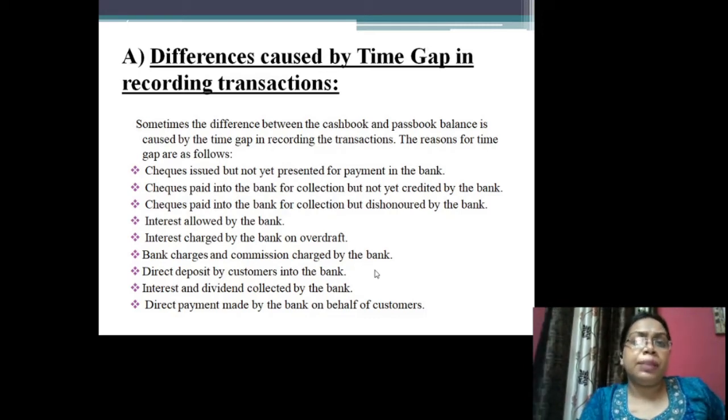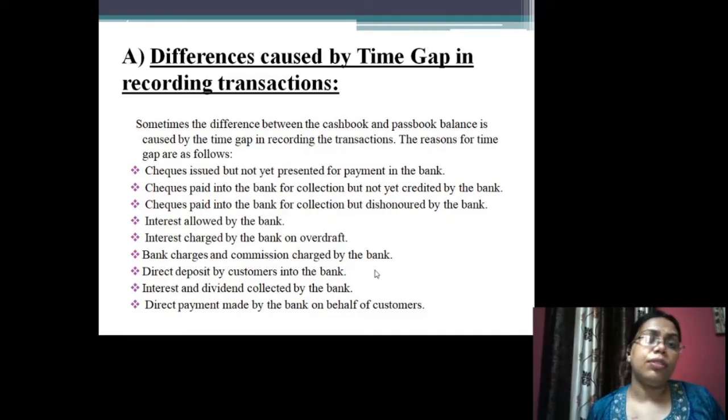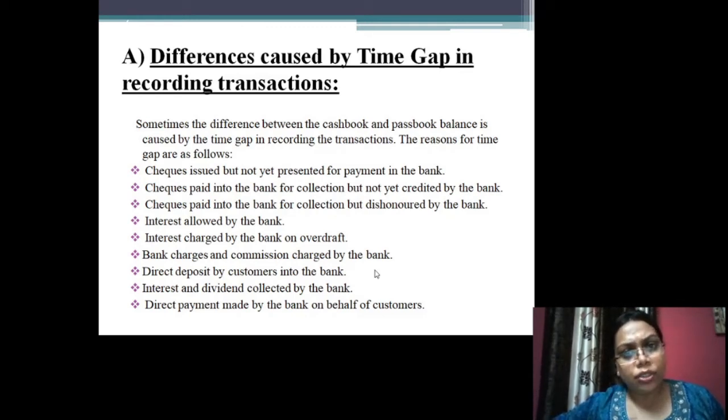In this case, the bank will directly credit my account with the interest and dividend received from the investment company, but I will not be able to increase my cash book because I do not have any idea about the dividend or the interest that I have received. So my passbook has been increased because the bank has already credited this amount to my account, but my cash book is not being increased. So in this case, again there will be a discrepancy.